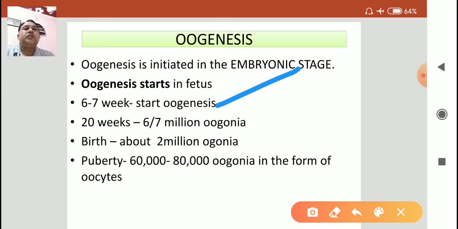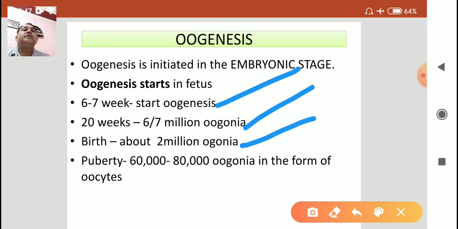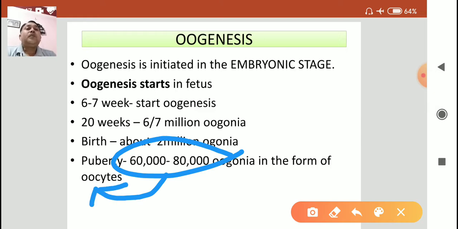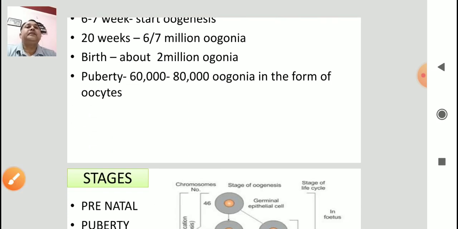A 6 to 7 week old fetus starts oogenesis. When the fetus attains the age of 20 weeks, it has 6 to 7 million oogonia. At the time of birth, it has only 2 million oogonia, and at the age of puberty, when the menstrual cycle starts, it contains 60,000 to 80,000 oogonia that will develop into oocytes up to the period of puberty.